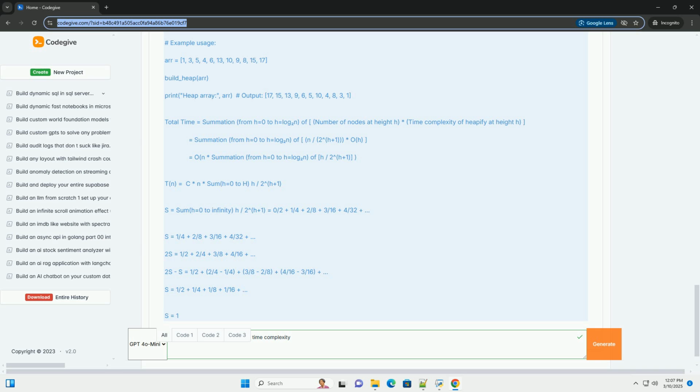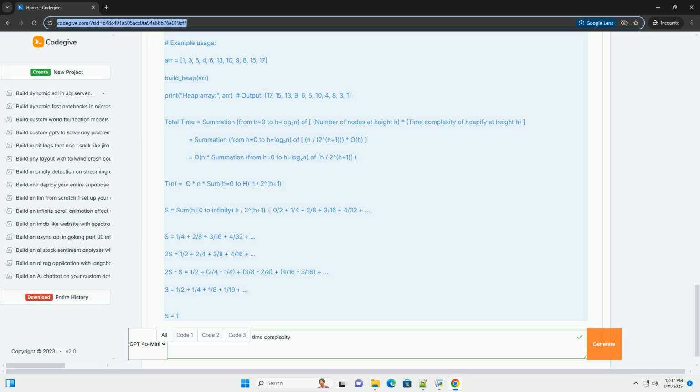The heapify function, sift down. The heapify function is the core of the build heap algorithm. It takes a node index as input and recursively ensures that the subtree rooted at that index satisfies the heap property. Here's how it works, for a max heap example.